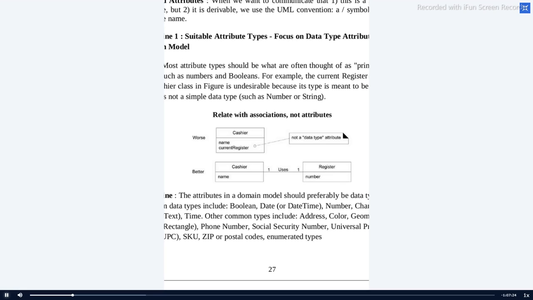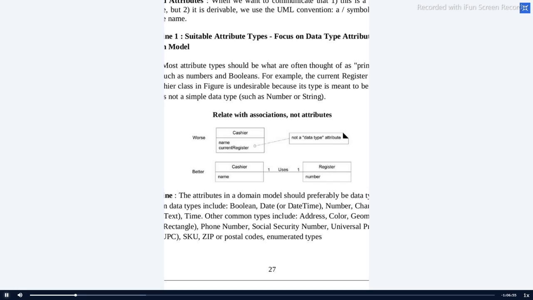So what we have to do is filter this into a separate domain. Here you can look at it. I have filtered cashier name and register number as separate domains, and I have marked the meaning as uses. So cashier uses the register to find out some numbers. So this is the worst case, and this is somewhat better.